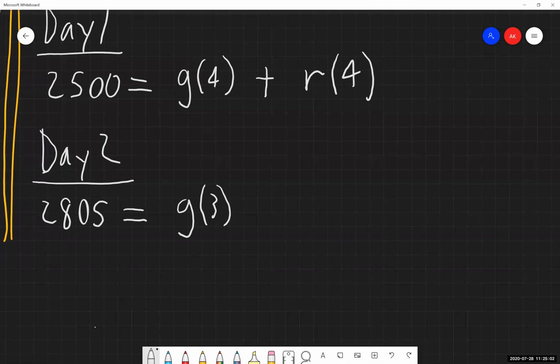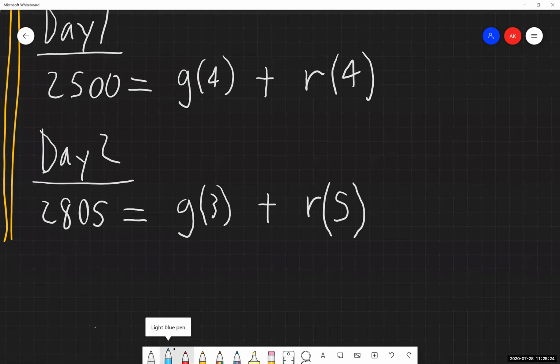Now, what was the amount that Ryan gathered on the second day? Again, we don't know his gather rate, but that's fine. We can solve for that. He had some rate that he gathered at, and he worked for 5 hours. So we know his time.